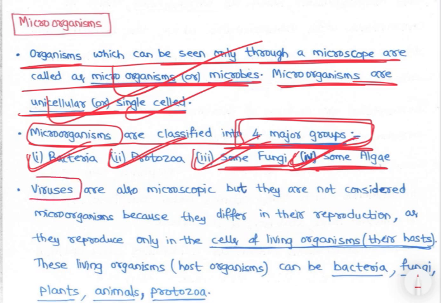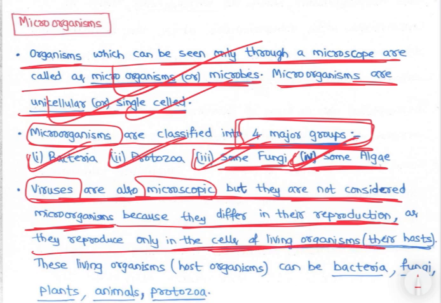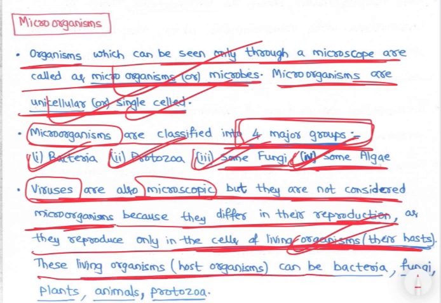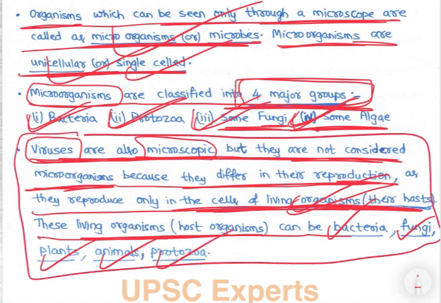अब viruses are also microscopic, but वो living organisms नहीं है viruses, right? क्योंकि खुद replicate नहीं कर सकता, उनको replicate करने के लिए other living organisms चाहिए. We have already discussed it. So viruses are also microscopic, but they are not considered microorganisms because they differ in their reproduction, as they reproduce only in the cells of living organisms, right? उनका host चाहिए, right? So these host organisms can be bacteria, fungi, plants, animals, protozoa, right? So viruses microorganisms consider नहीं करते, right? So microorganisms are bacteria, protozoa, some fungi and some algae, right?